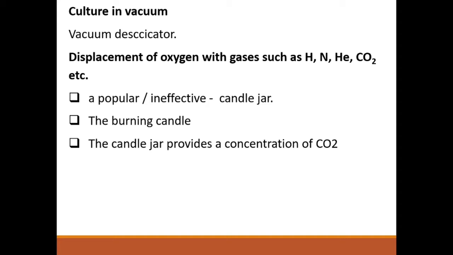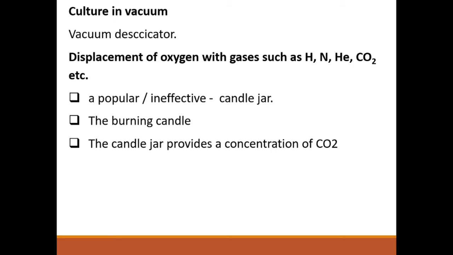After inoculating by any method, we have already studied different methods of inoculation, by streak plate or spread plate or any method, we have to make an inoculum on the surface of a suitable medium, and then place that inoculated petri plate in the vacuum desiccator.